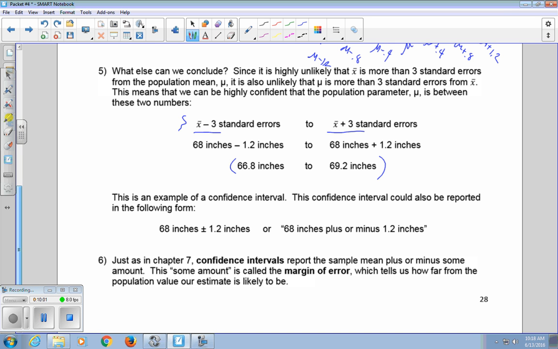And this is an example of a confidence interval. This confidence interval could be reported in the following form: 68 plus or minus 1.2 inches. And just as in chapter 7, where you already saw confidence intervals, we know that they report the sample mean plus or minus some amount. This some amount is called our margin of error, which tells us how far from the population value our estimate is likely to be.